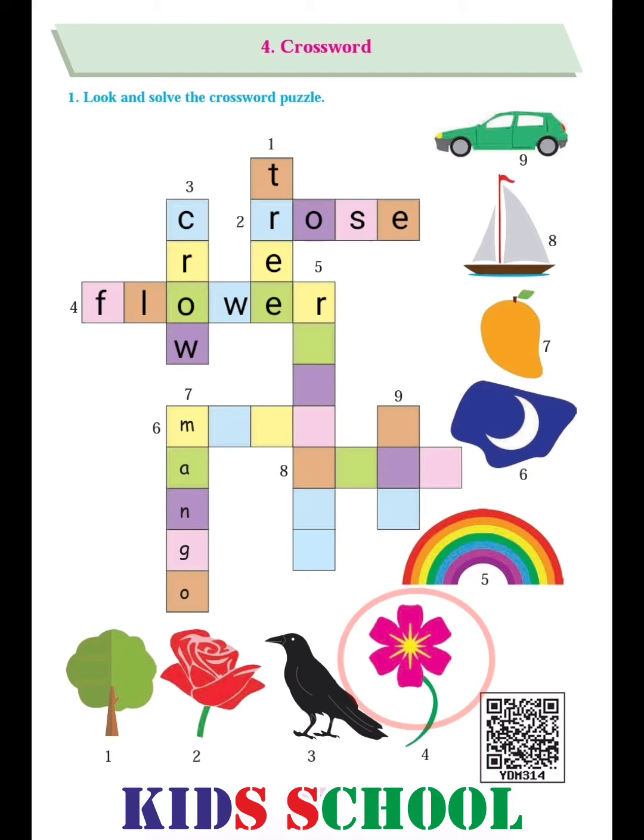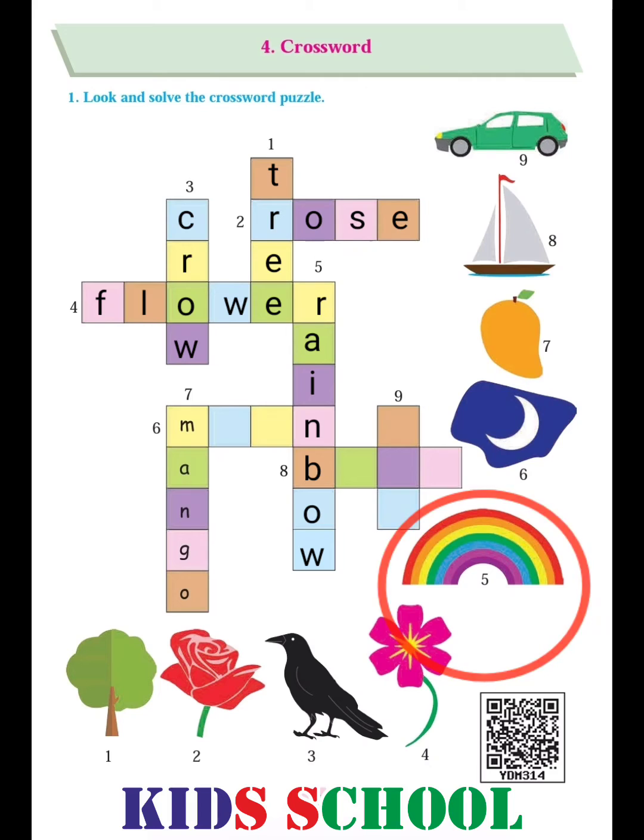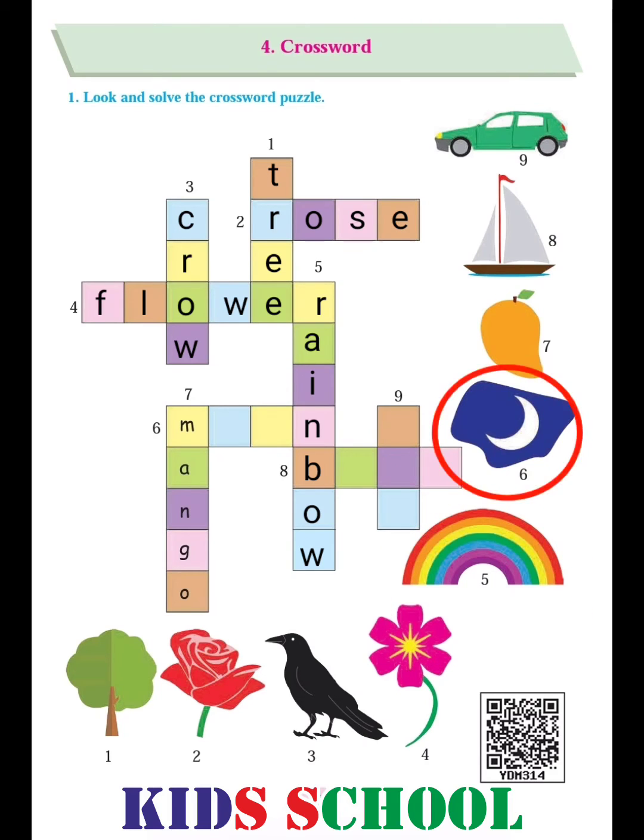Number 4 is flower. So we will write here flower, F-L-O-W-E-R, flower. Number 5 is rainbow. So we will write here rainbow, R-A-I-N-B-O-W, rainbow.